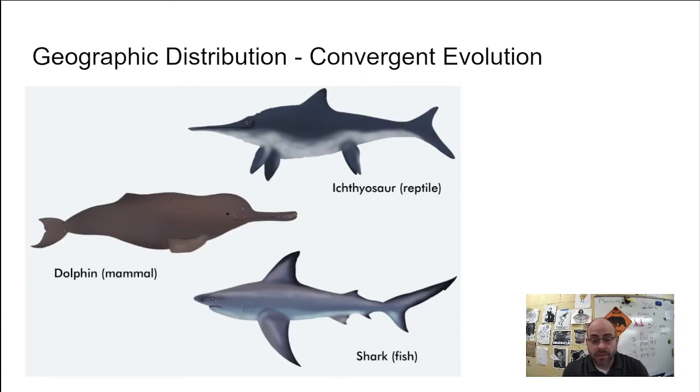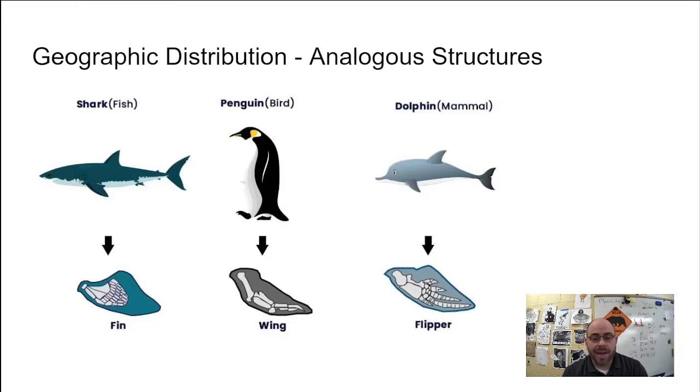You could say that lots of different ways. These structures, like the fins that you see and the shapes of their bodies, we would call analogous structures. Analogous structures are structures that have similar functions, but aren't necessarily shaped the same way or composed of the same kinds of things. Notice the three different kinds of fins there. For penguins, it's not even a fin; it's considered a wing, right?